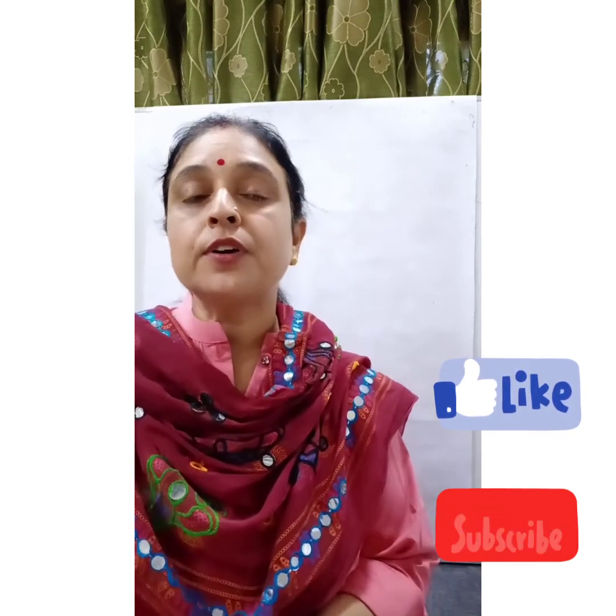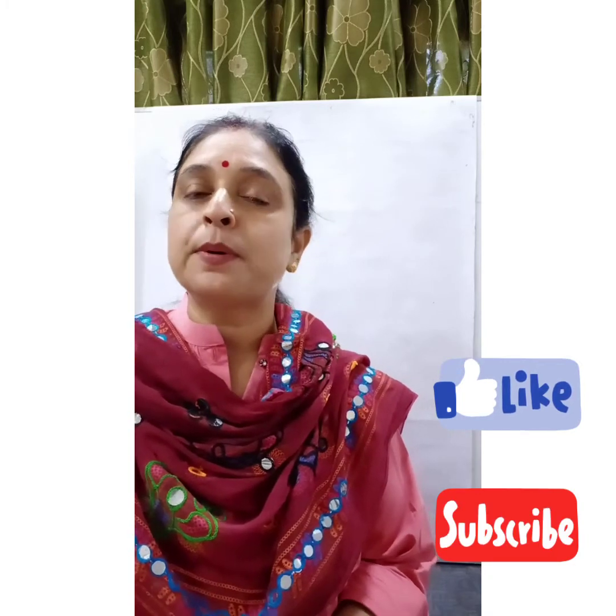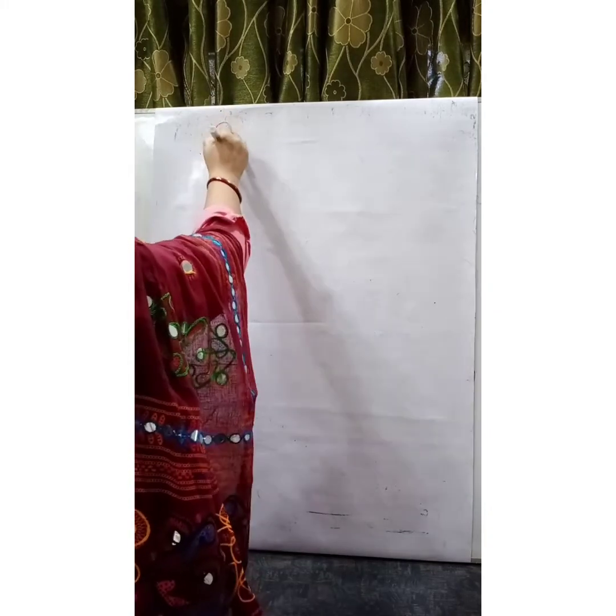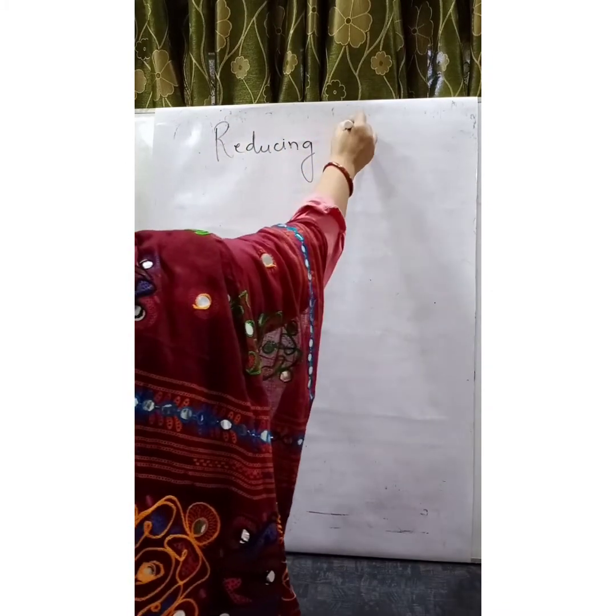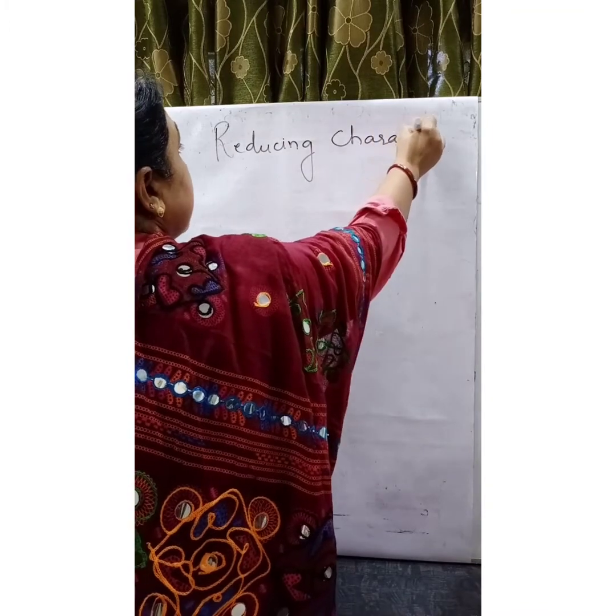Let us continue further the discussion of chemical properties of P block elements. In this video, we will be discussing the reducing character of hydrides. Now, before we start, let us first understand the meaning of reducing character. Reducing character means the tendency to behave as a reducing agent.